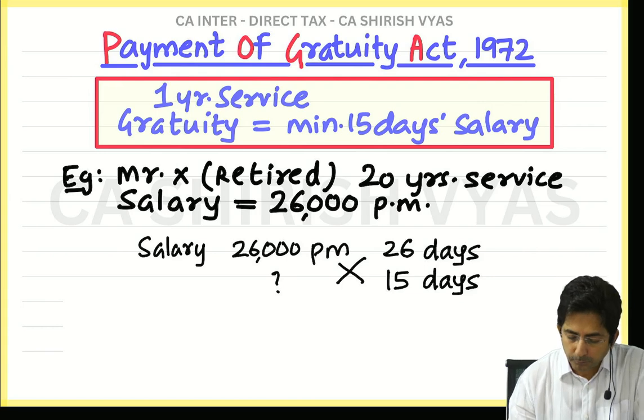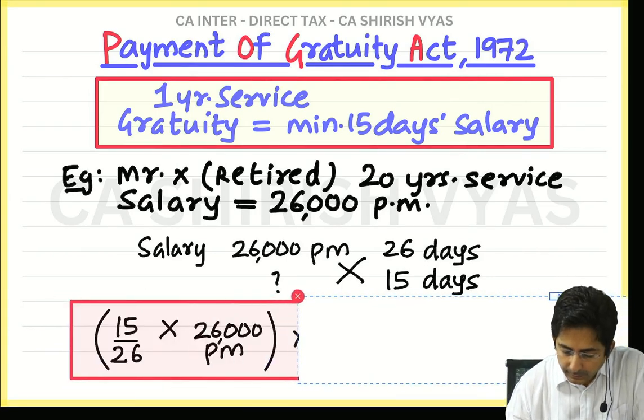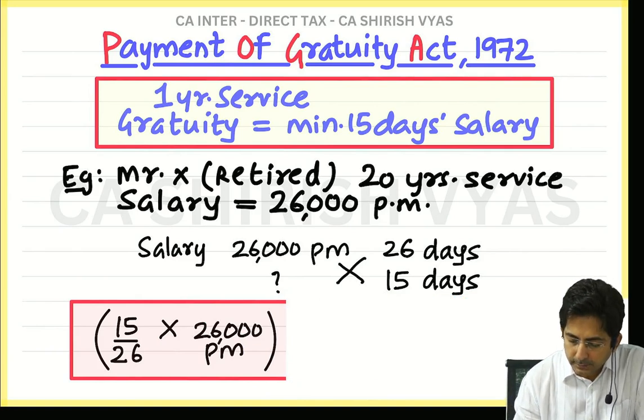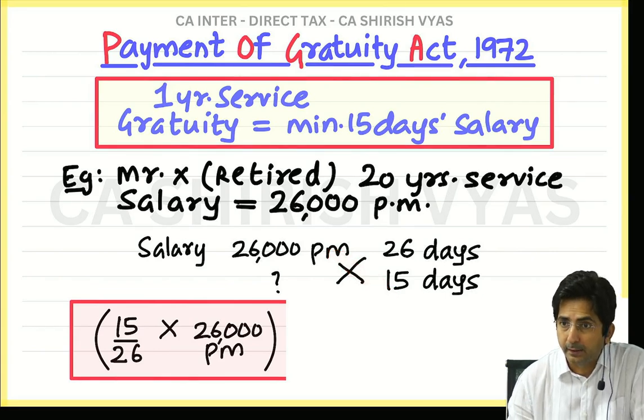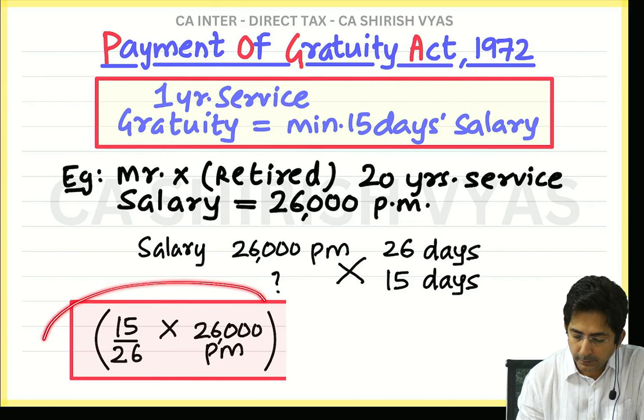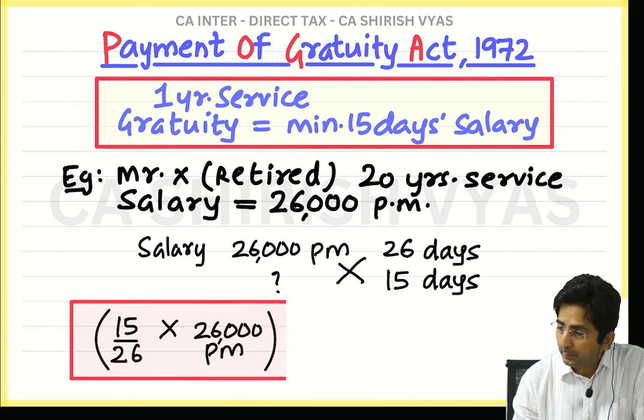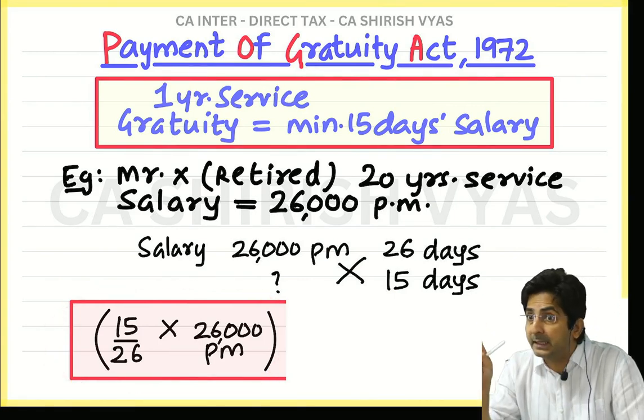Is the working coming something like this? When you cross multiply, 15 will be multiplied by 26,000 per month and divided by 26. Did you see? Are you convinced with this? So I found the 15 days salary.